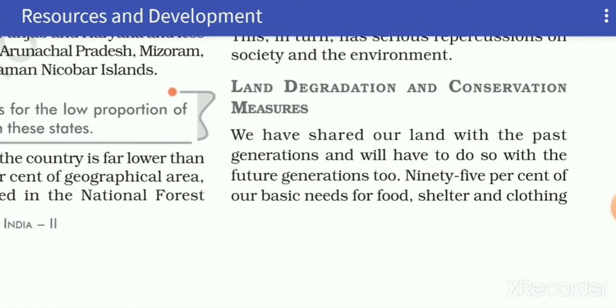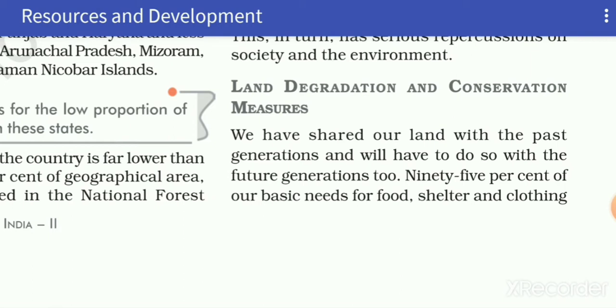Our last topic for land resources is land degradation and conservation measures. First we will discuss the meaning of land degradation, then we will see what are the methods by which we can stop or control this degradation.